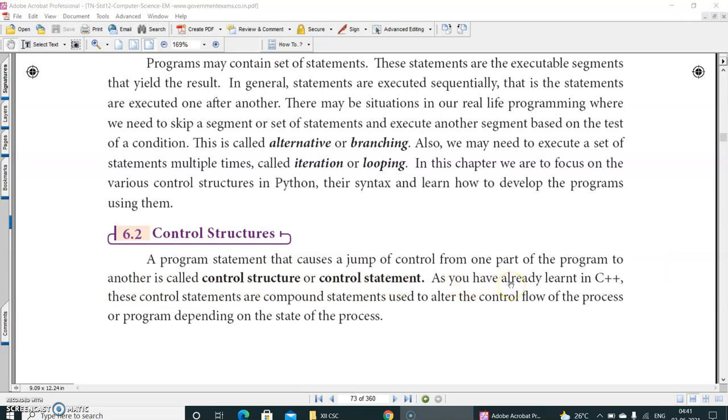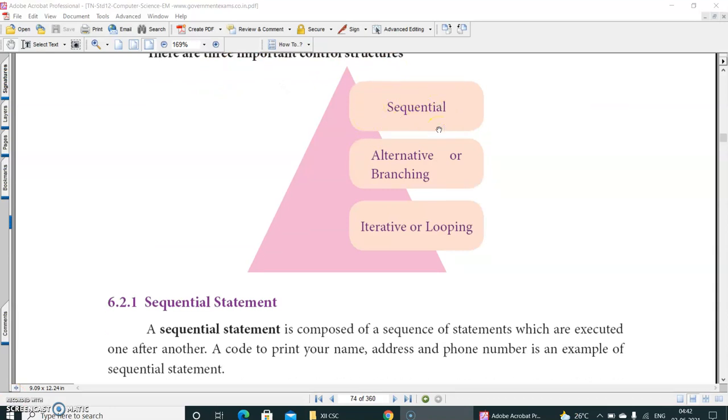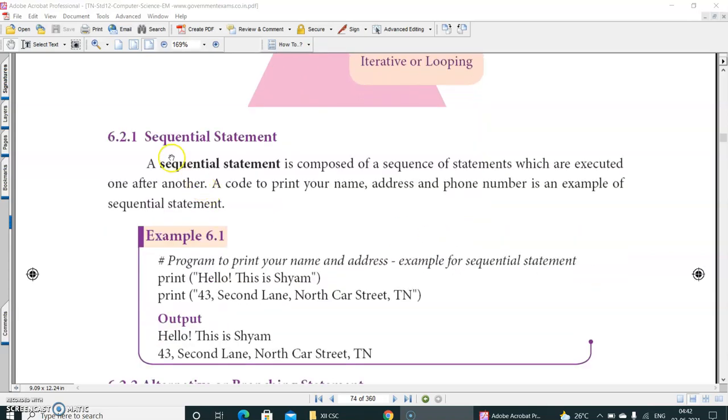As you have already learned in C++, these control statements are compound statements used to alter the control flow of the process or program depending on the state of the process. Is it clear? There are three important control structures. One is sequential, already you learned, serial order, right? Alternative or branching. Next is iterative or looping. One by one we are going to see now, right?